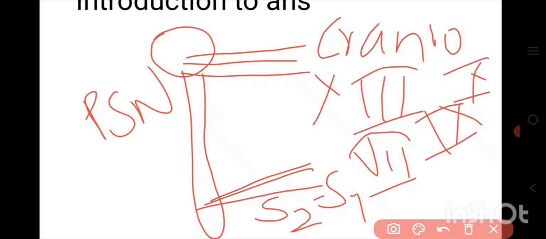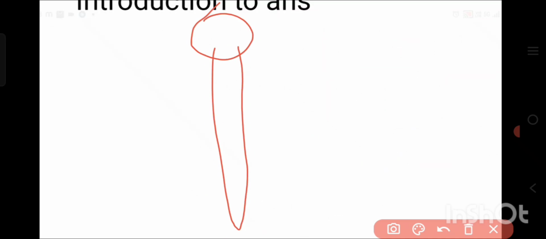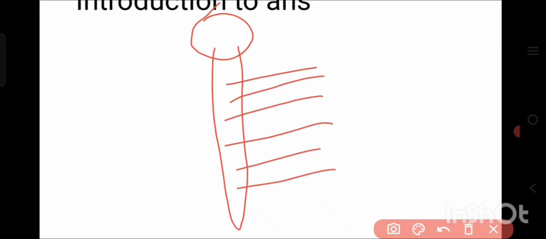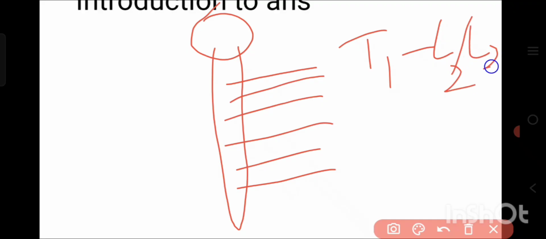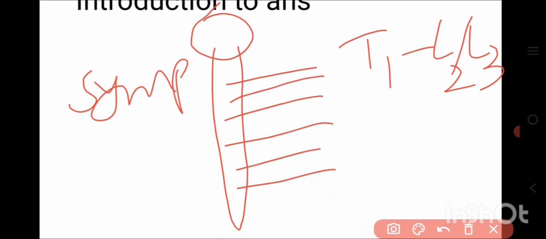Okay, and then the sympathetic system. From where are the nerves originating? From the thoracic and lumbar region, from T1 to L2 or L3 region. So that's why the sympathetic nervous system is considered as the thoracolumbar outflow. So this is about the origin of both the parasympathetic nervous system as well as the sympathetic nervous system.